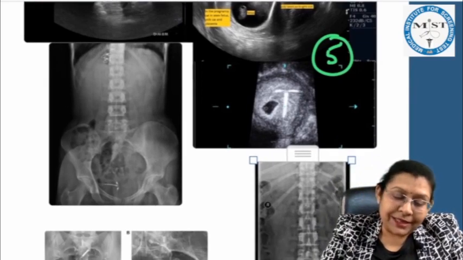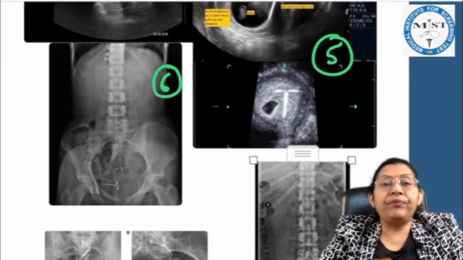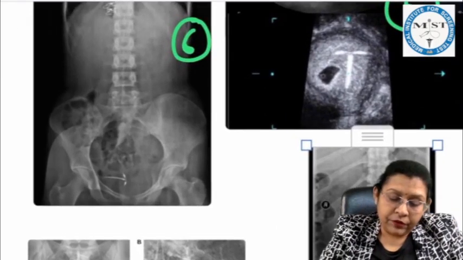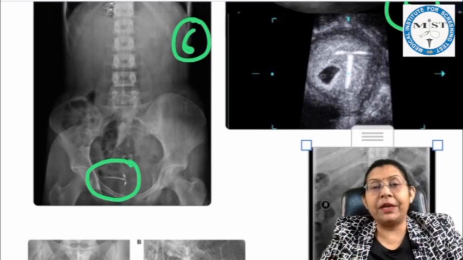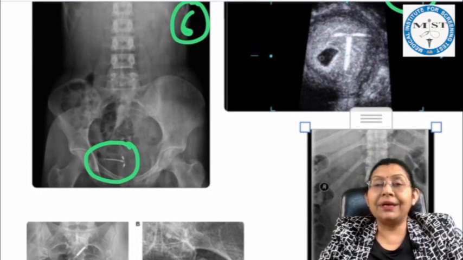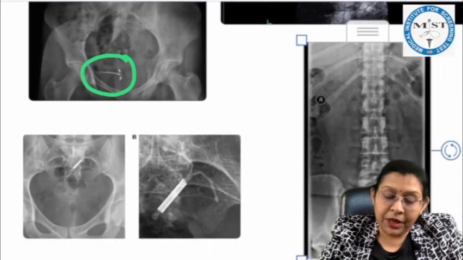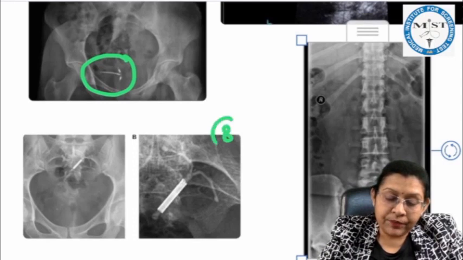Now image number 6 is the X-ray of a lady where the copper T is displaced, and this is in the transverse plane. Because barium sulfate is present in the copper T, it is clearly visible in X-ray also. And you could see image number 8.